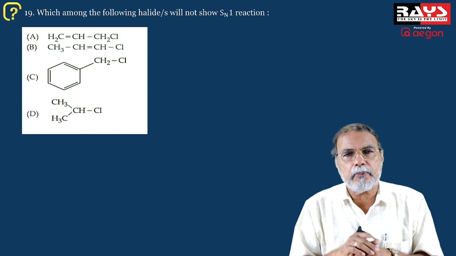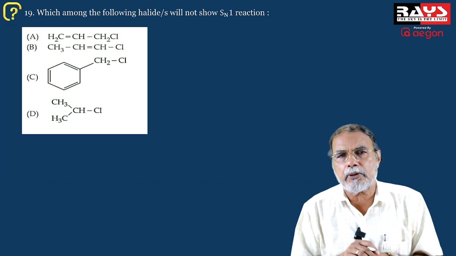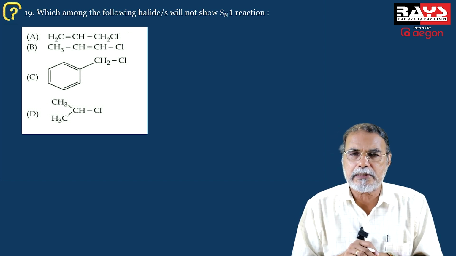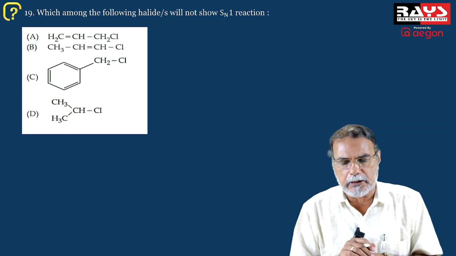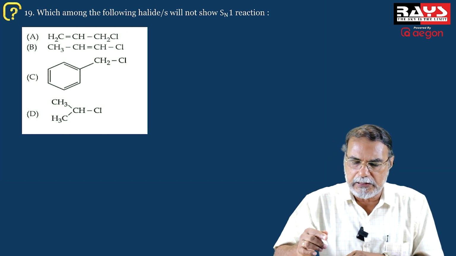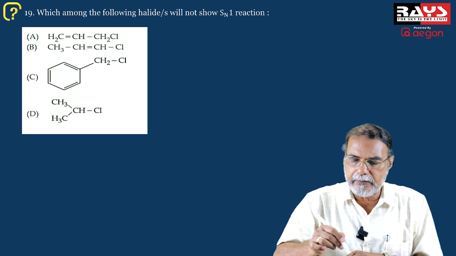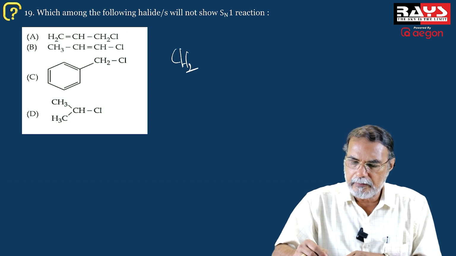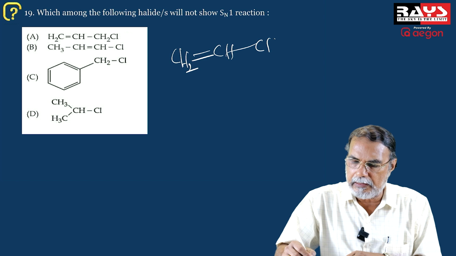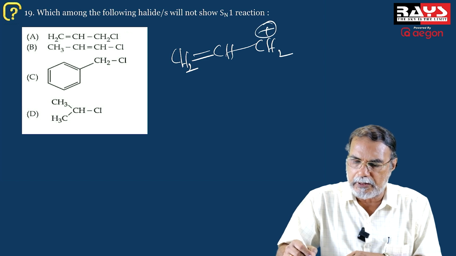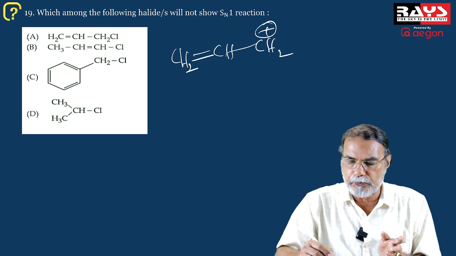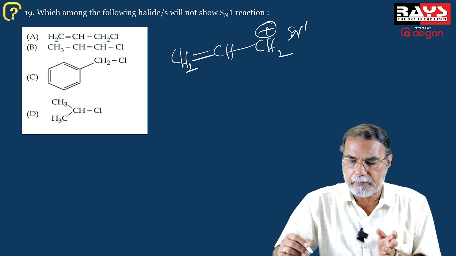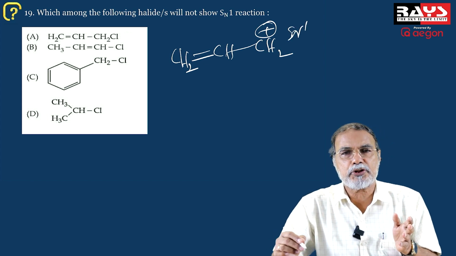So look at these compounds and which of them are likely to undergo the SN1 reaction, which means which of them are likely to form a somewhat stable carbocation. The first one is the allyl chloride. So it can give the allyl carbocation, which is stabilized by resonance. So it follows SN1 mechanism. Carbocation is formed, which is stable.